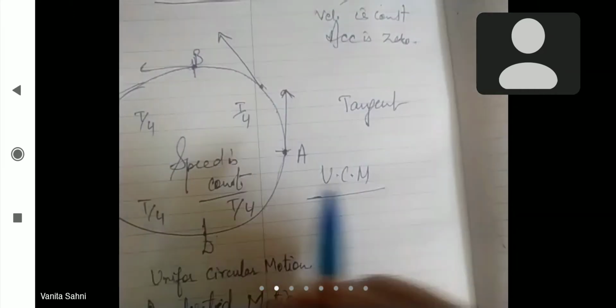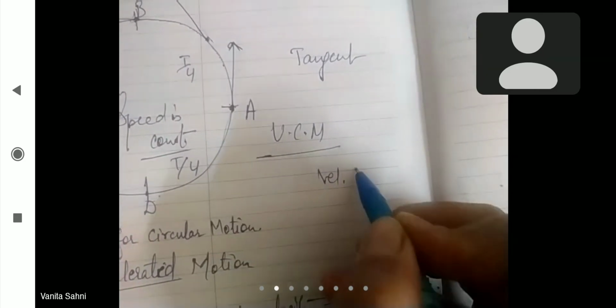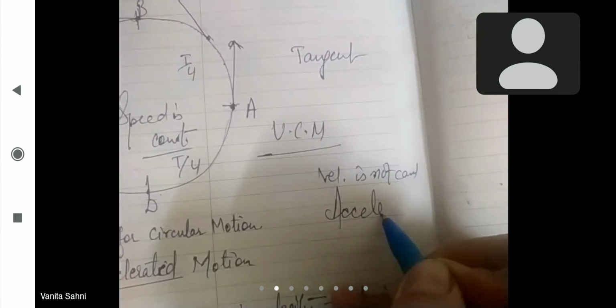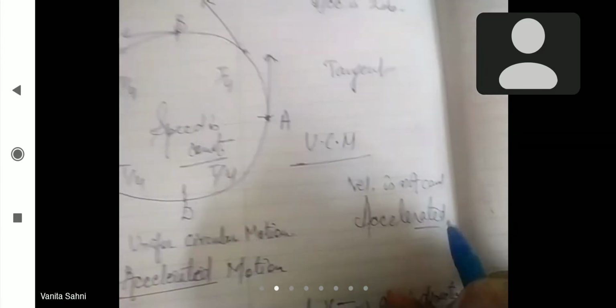But in uniform circular motion, velocity is not constant, it's changing, right? That's why it is an accelerated motion. So, this is the basic difference, that uniform circular motion is an accelerated motion, but uniform linear motion is an unaccelerated motion.